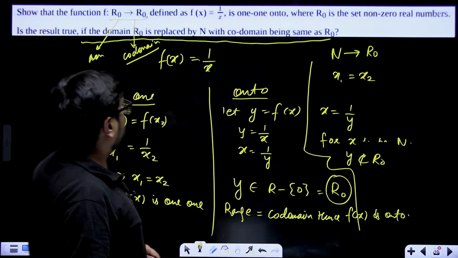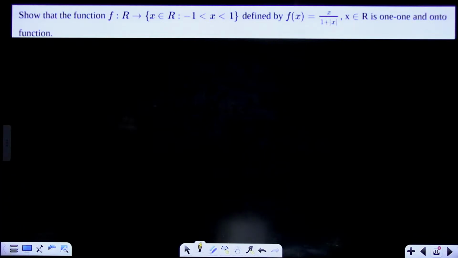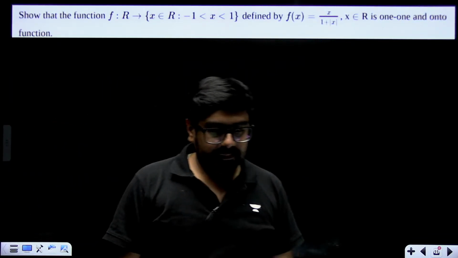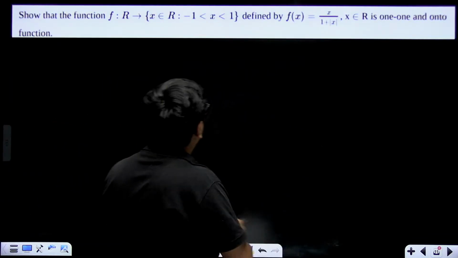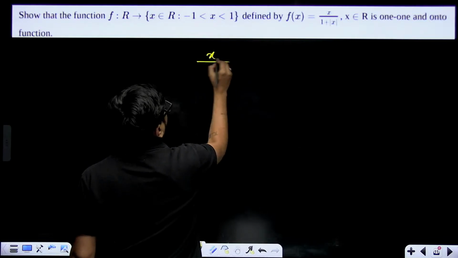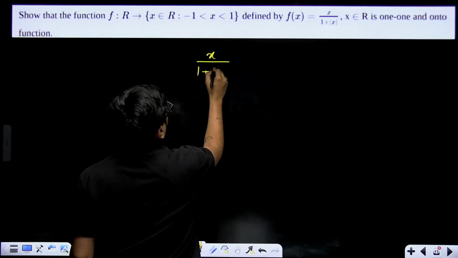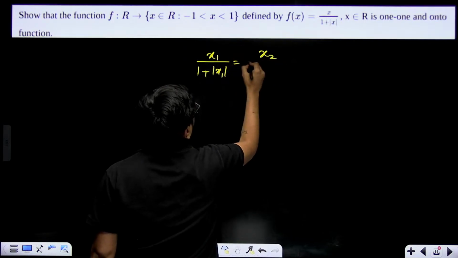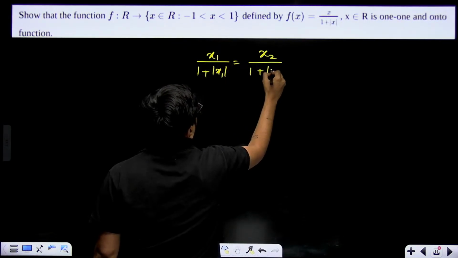Okay, let's go ahead. Show that the function defined by f of x is equal to x by 1 plus mod x. Can we do this? So just simply put, for 1-1, we'll put x1 by 1 plus mod x1 equal to x2 divided by 1 plus mod x2.